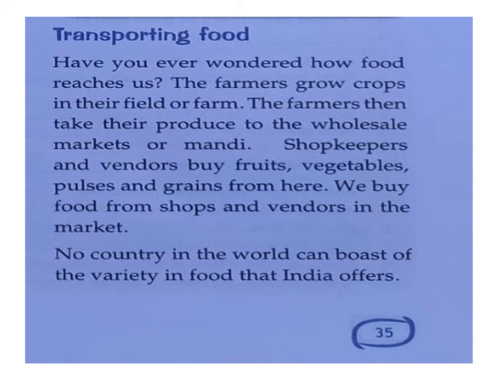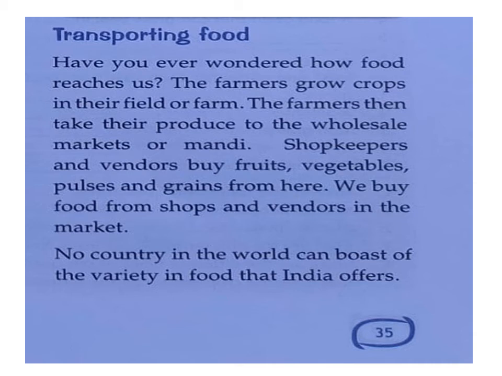In that mandi, some people are buying their things. These people then supply to the shopkeeper or other shops to get the money. They give the things purchased from the farmer to the vendors or agents who are available in the mandi.